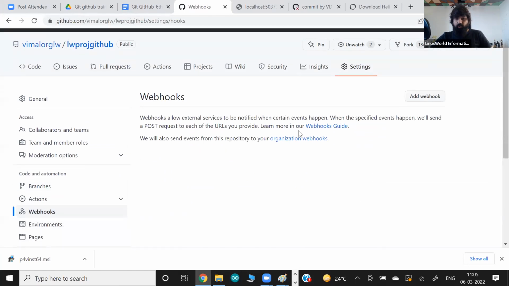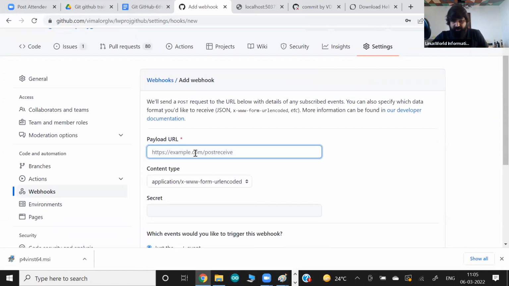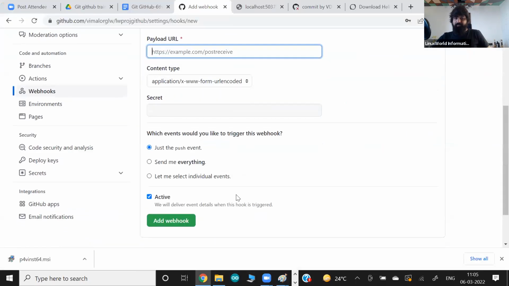You have to add some external service, which in our case, let's say, is Jenkins. You have to add the webhook, meaning you give the URL of the place where Jenkins is running. Wherever you run Jenkins or this kind of tool, you can give its URL, and that's all.